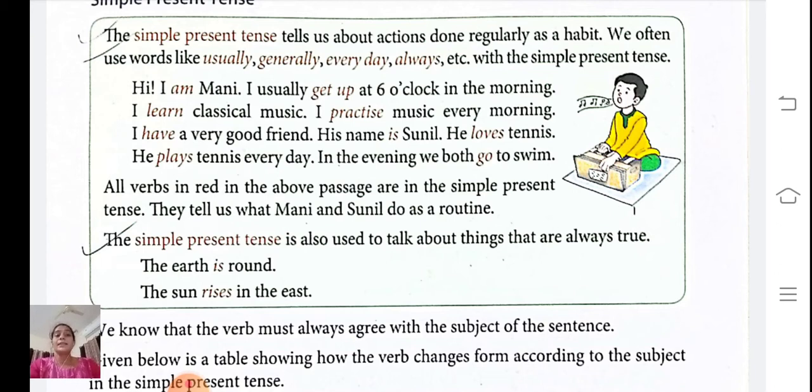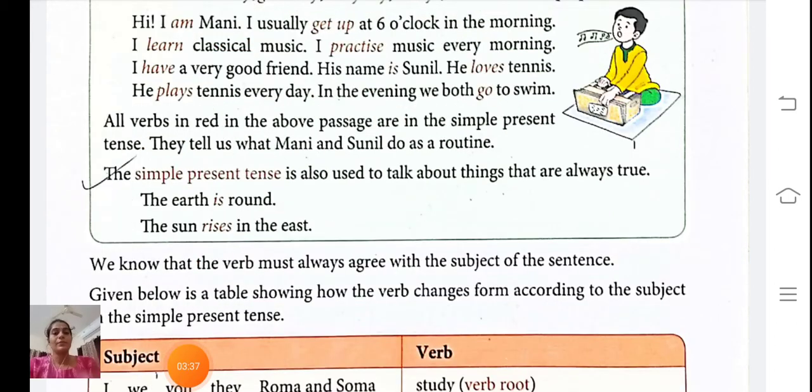The sun rises in the east. It is also a universal truth. So what do we learn? That habitual action or daily actions come into the simple present tense. That means actions that we do regularly or daily, like we brush our teeth daily, we go to school daily. There are so many activities that we do on a daily basis. So it comes in simple present tense.